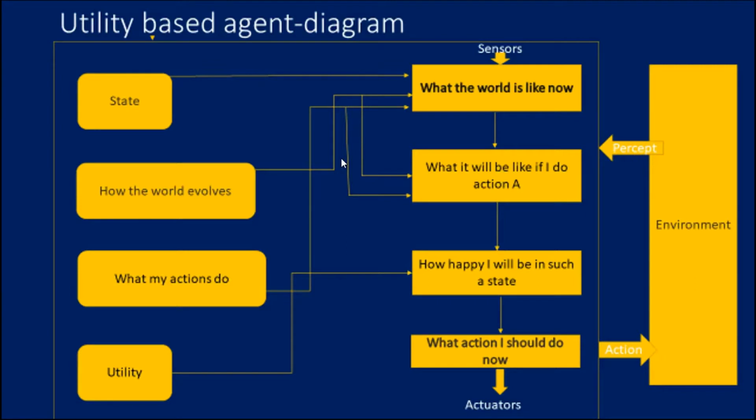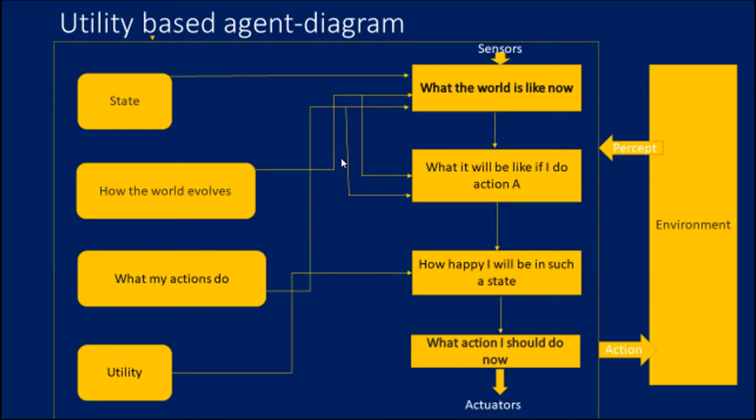So as usual, through the environment it perceives the information, and through sensors it thinks about what the world is like now. Through the state information it thinks about what action to take. If it is a particular problem, or action A, what will it be? While the world evolves, keeping all this information, what action do, and based on that the second action A will appear.